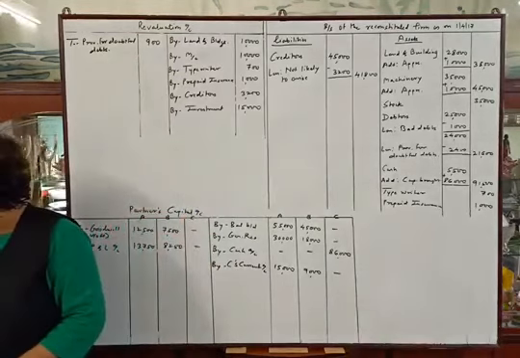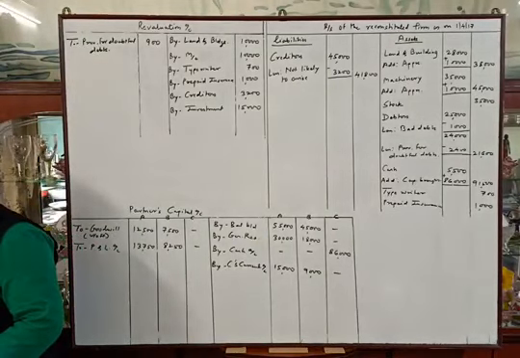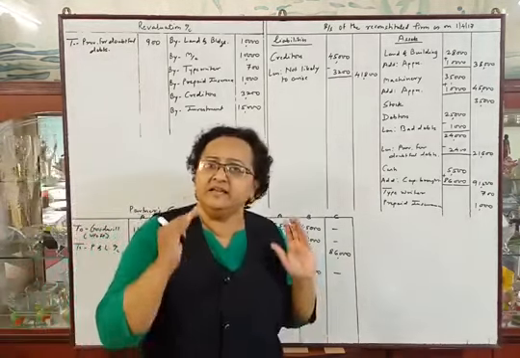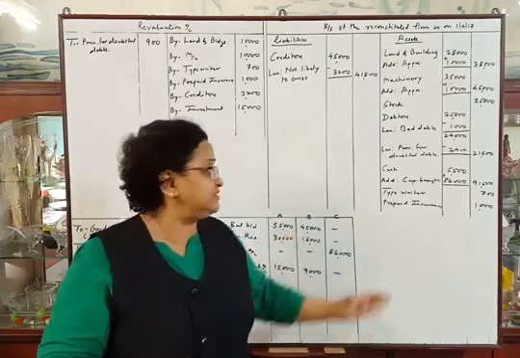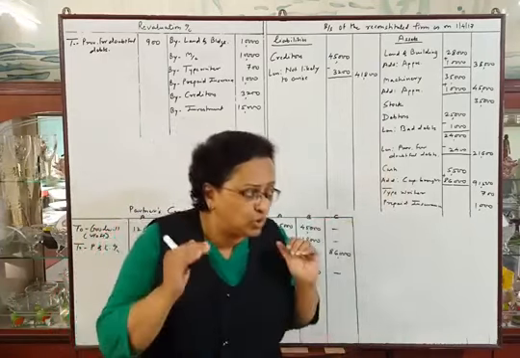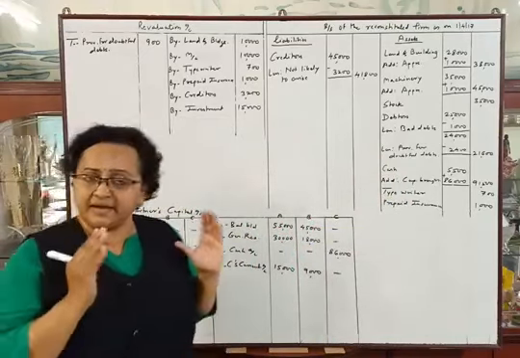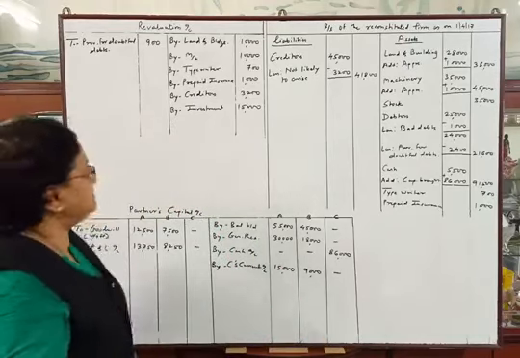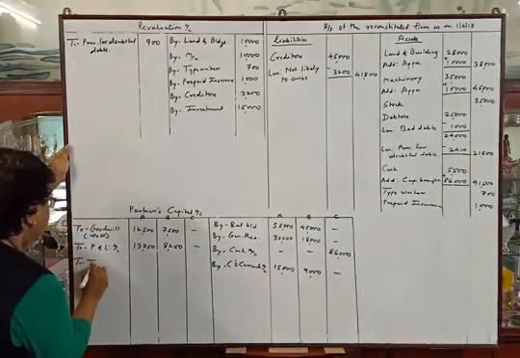Now the next part of that adjustment is that A and B took over the investment at this value in their old profit sharing ratio. Now the value of their investment is rupees 40,000, but we will not show this investment on the asset side, because they told us that the old partners, that is A and B, have taken over the investment in their old profit sharing ratio. So this entry will be on the debit side of partners' capital accounts, to investment.